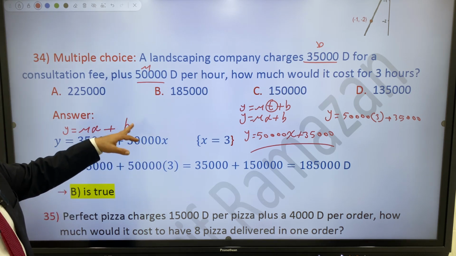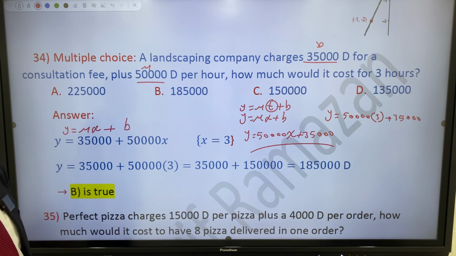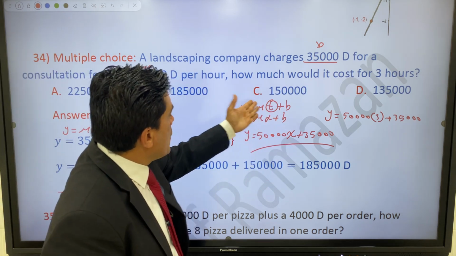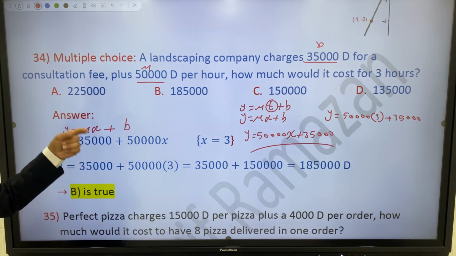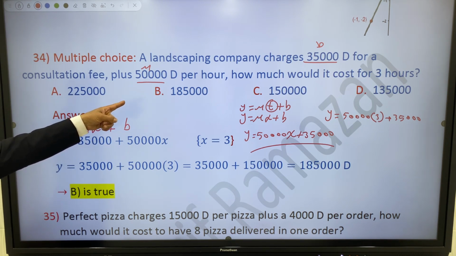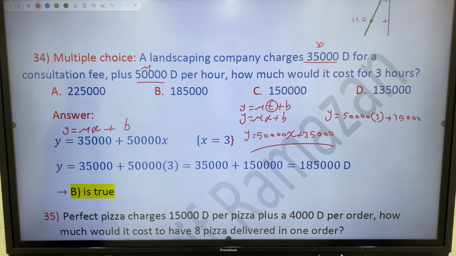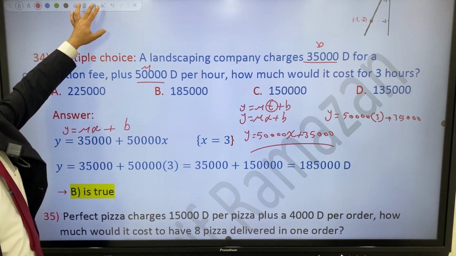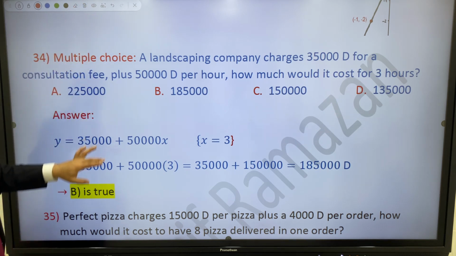So which one is your answer? Which answer is like this? 185,000. Which one? D or C or A or B? 185. So B, same number or no? Same number. 185,000. So B is your answer. It's so easy. Just focus about your answer. It's easy.